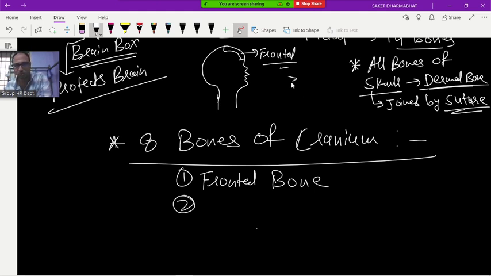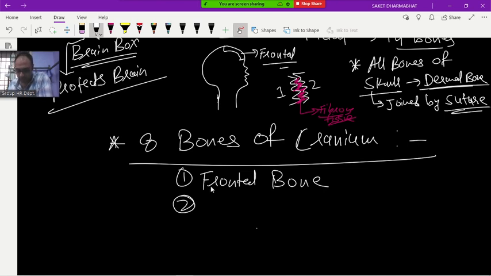So what happens? Suppose there are two bones like this. This is bone number 1, and this is bone number 2, and between bone number 1 and bone number 2, you will get fibrous tissue. Fibrous tissue. So this type of joint is called what? Suture. Okay, clear or not?